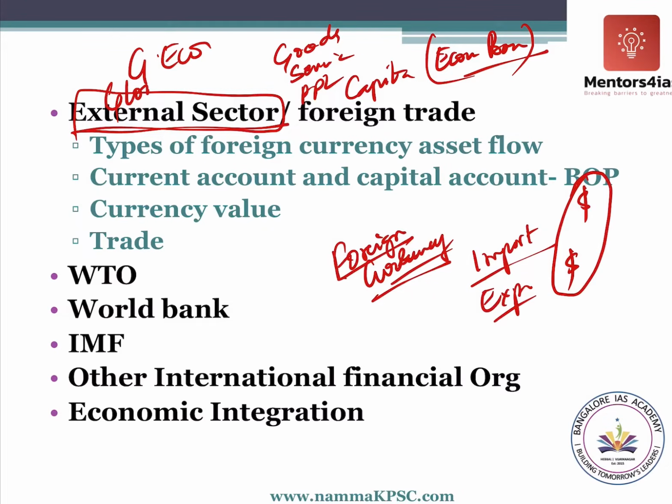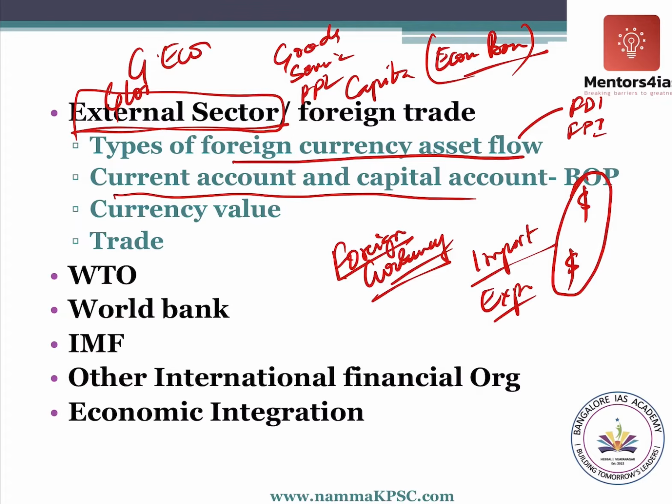So here we will first have to understand the different types of foreign asset flow like FDI, FPI, etc. We will classify to keep a record. The external sector record is kept in the form of balance of payments. So it is an account of how much money is coming into India and how much money is going out of India.